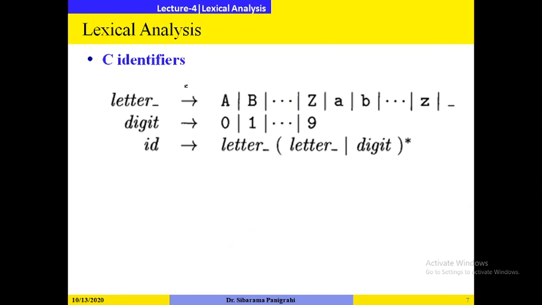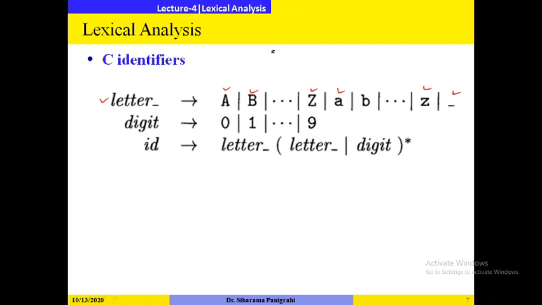So now let us go through the identifiers. In C, the identifier starts with an alphabetic character or underscore, as I have already told you in the previous slide. So here you see, letter underscore represents what? It is either capital A to Z, similarly small a to z, or underscore.